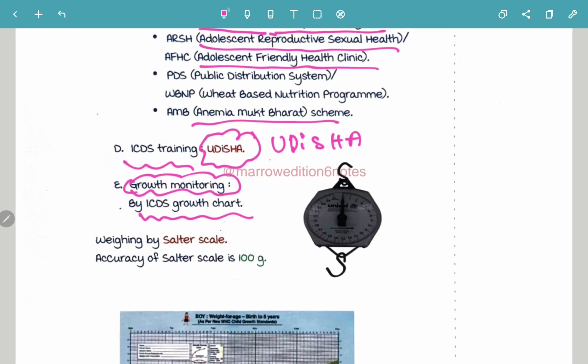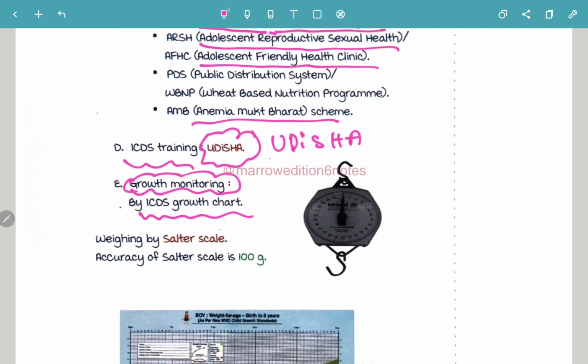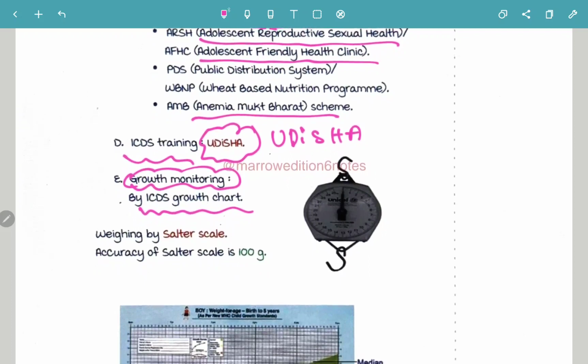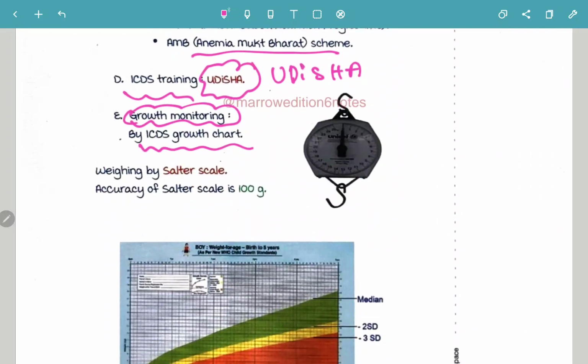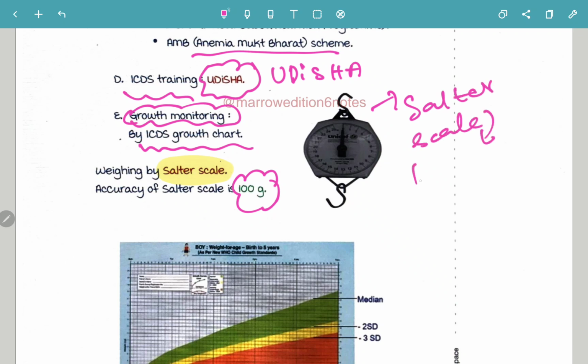Now weighing. In ICDS, the weighing is going to be done by Salter scale. These are all MCQs. The accuracy of the Salter scale is 100 grams.